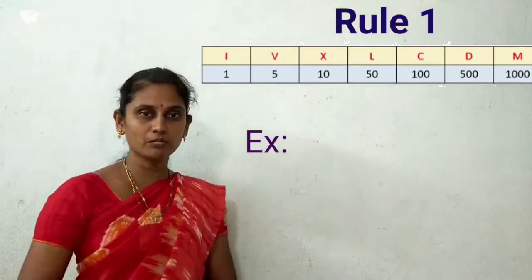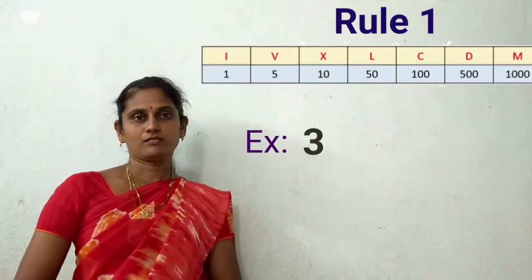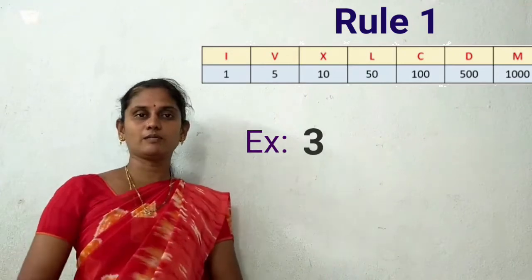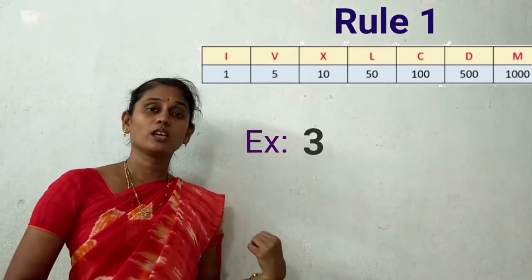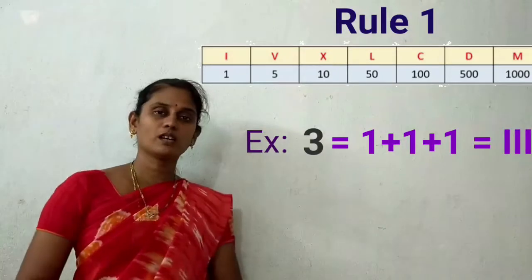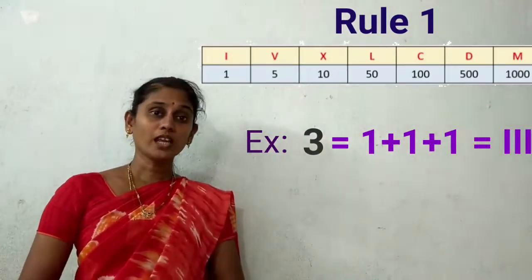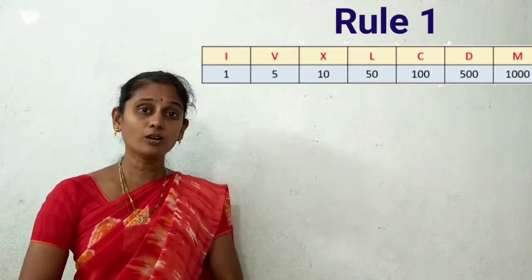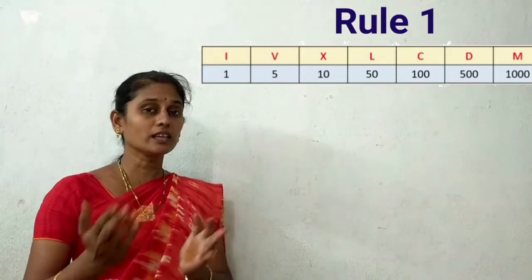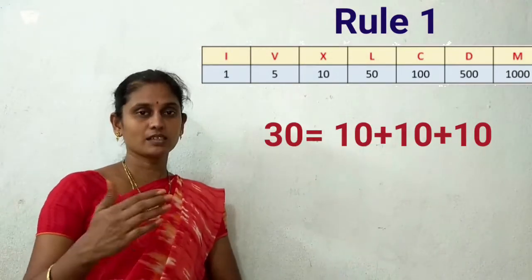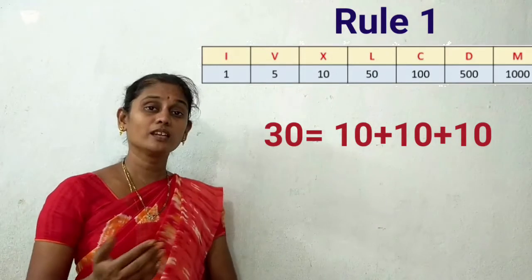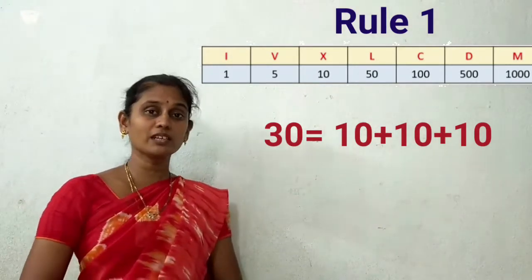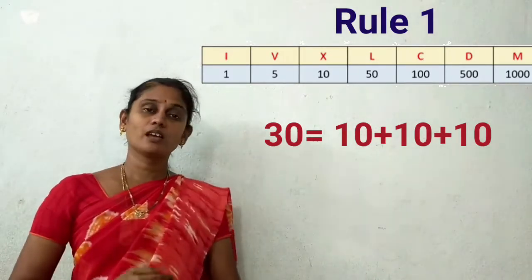If I want to write the number 3, which symbol do I need to use? I. How many times? 3 times, right? Yes. So 3 is 1 plus 1 plus 1, I I I. If I want to write the number 30, can I write 30? Yes. 30 can be written as 10 plus 10 plus 10. Then what is the symbol for 10? X. How many times can we write it for 30? 3 times. X, X, X.